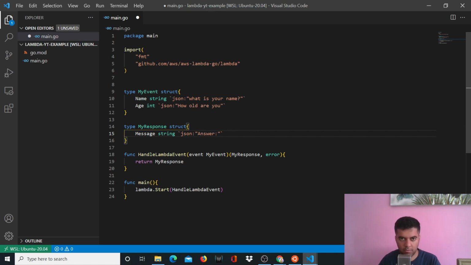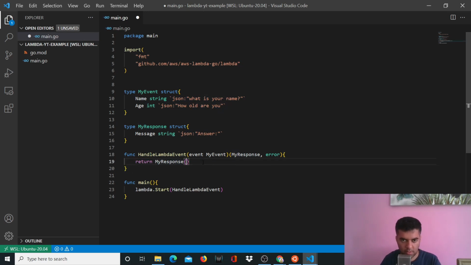Okay, in case you're wondering why we have to define JSON like that, we're just defining that for the purpose of Golang. Golang understands string and int. It doesn't understand JSON, right? But what we're going to send when we invoke our Lambda function, we're going to send JSONs to it, right? So that's why we have defined how it's going to look in JSON.